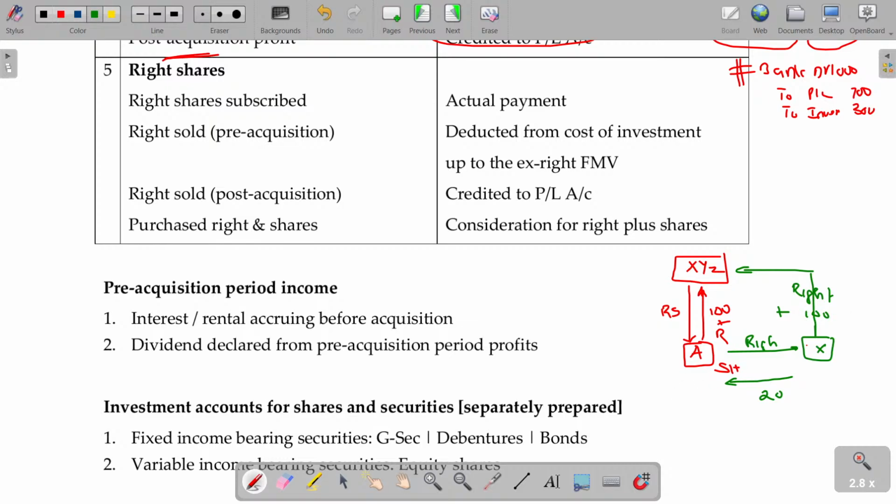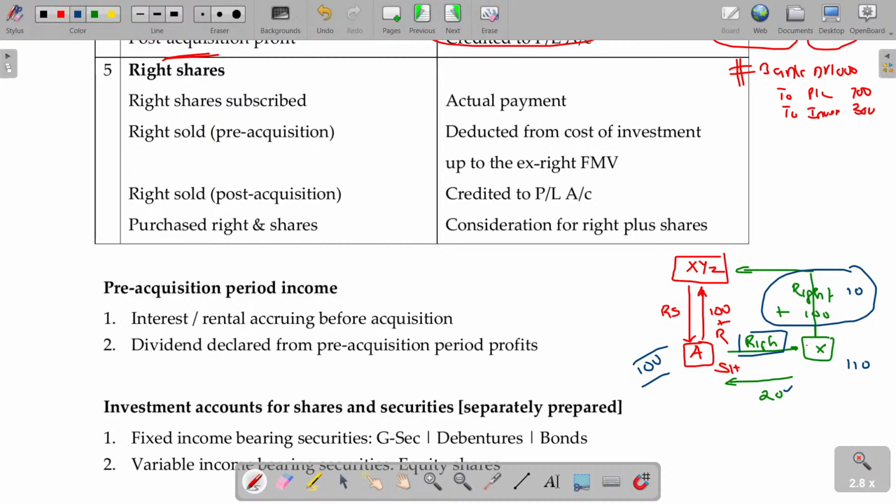Now for A, if he purchases directly, the cost for him is 100. If it is purchased by X, first he purchases the right for 20. With that right, he pays 100 rupees to purchase. The right's value also being 10. So now for X, the cost being 110. For A, the amount he gets from transferring the right will be similar to dividend, whether the right price is pre or cum right or ex right.